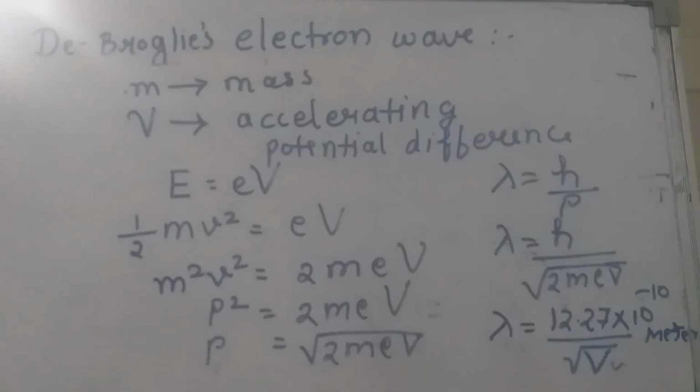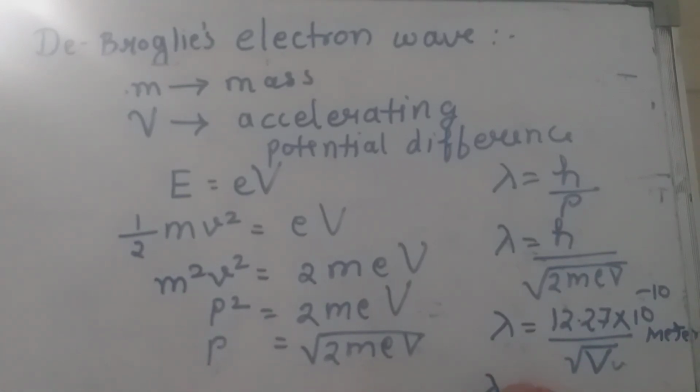So I can write this as lambda is equal to 12.27 upon under root of V Angstrom unit. This is the wavelength of electron wave.